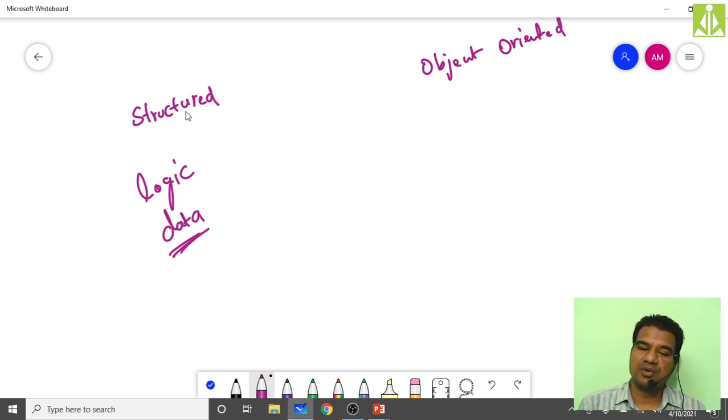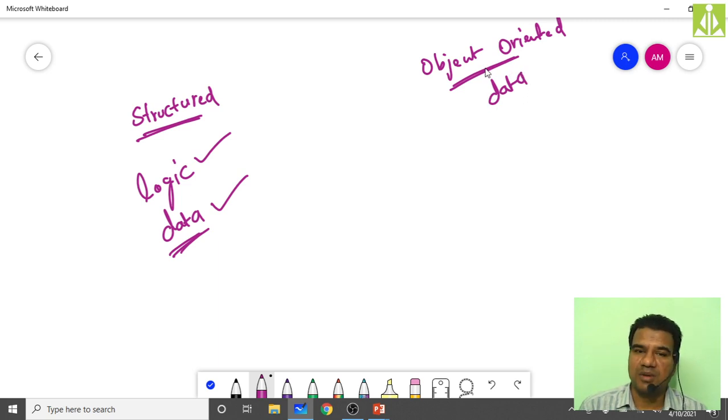But in structured programming, as it is a traditional, classical way of writing programs, we give importance to the logic first. We focus more on functions, then second preference to the data. But here in the object-oriented approach, what we do? We give first priority to the data, and we try to protect the data as much as possible. We have different ways using which we can protect the data.